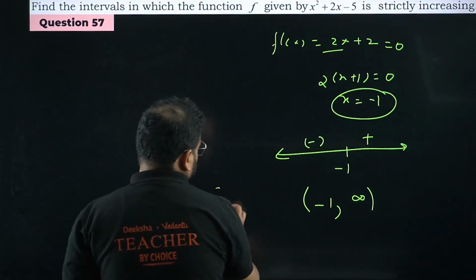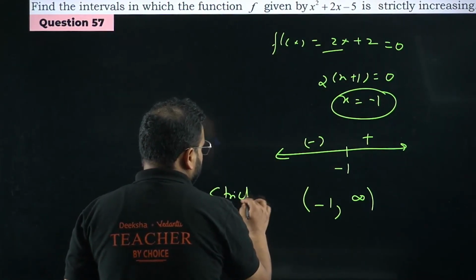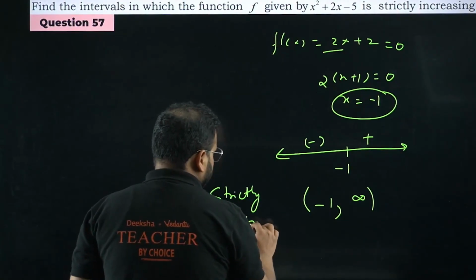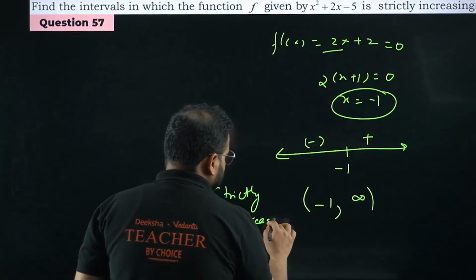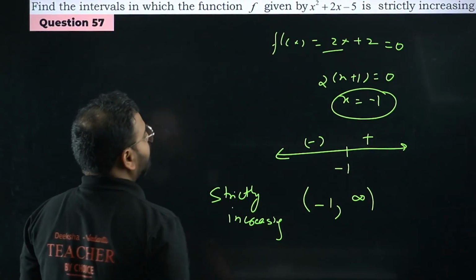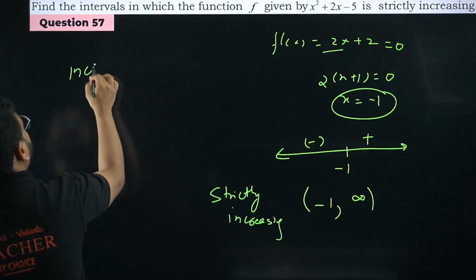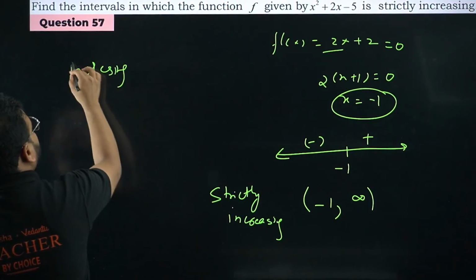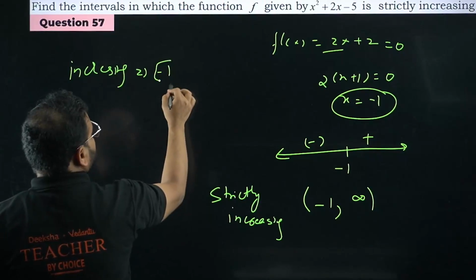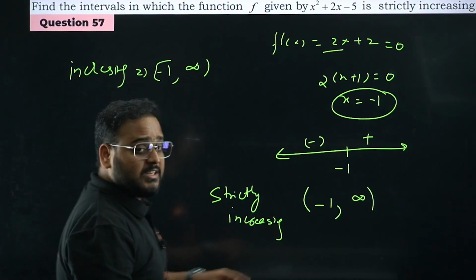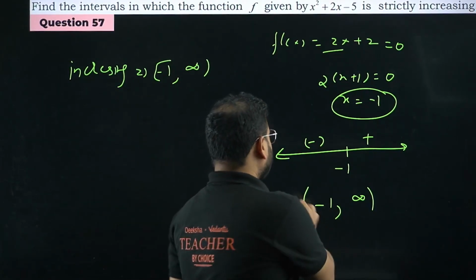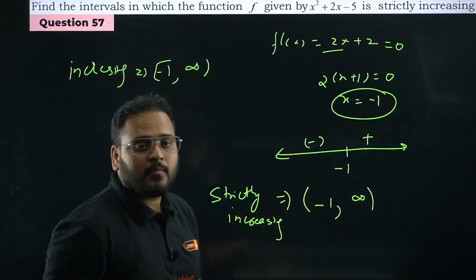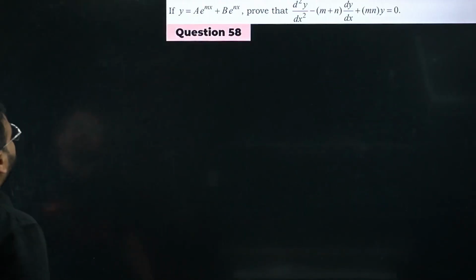So you have the interval now. Strictly increasing will be minus 1 to infinity. If you want just increasing, the interval will be minus 1 closed to infinity open. There's a difference, okay? Strictly increasing means this interval, minus 1 to infinity. Got it? Moving on to question number 58 now.